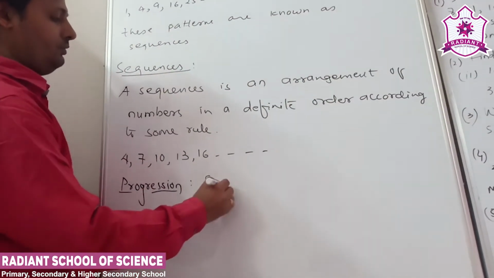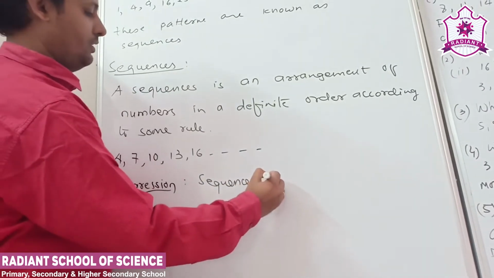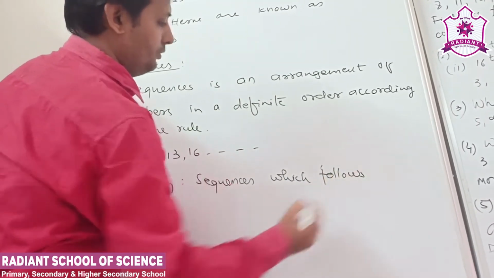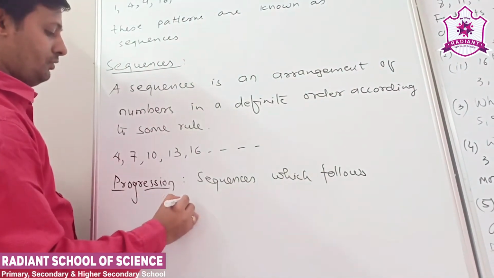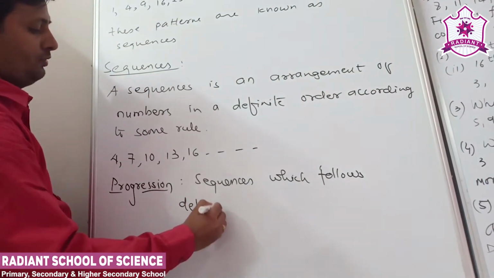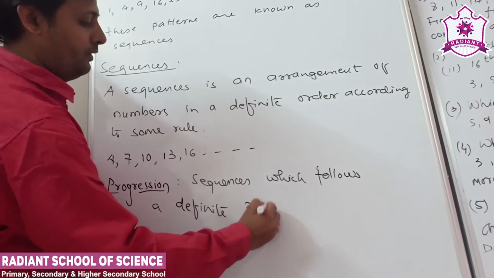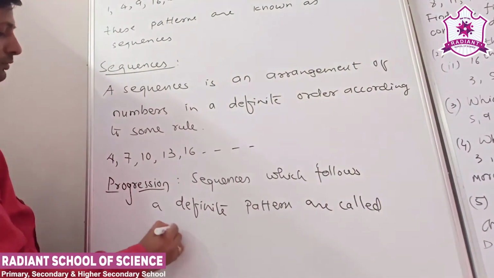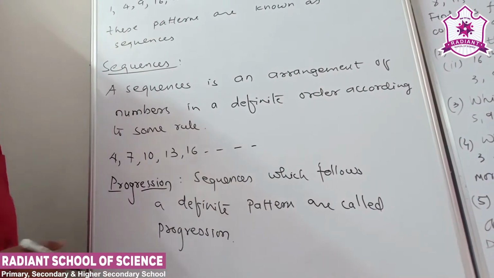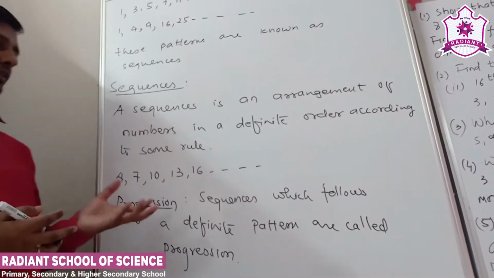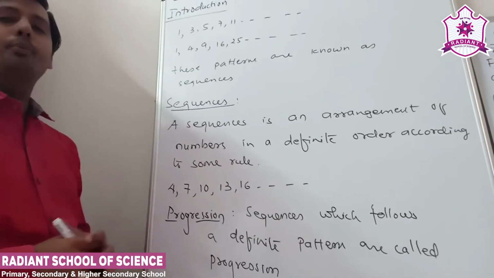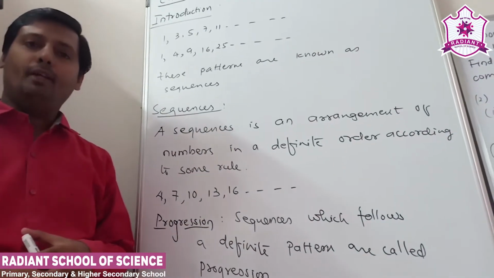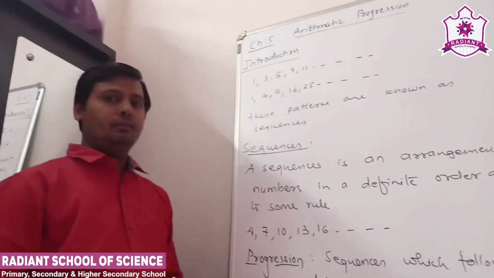Progressions means sequences which follow a definite pattern are called progressions. Understood? So simply, a sequence that follows some particular definite pattern, we call it a progression. Arithmetic, geometric and harmonic progressions are there. Only the arithmetic progressions we learn in standard 10. Clear? Understand?